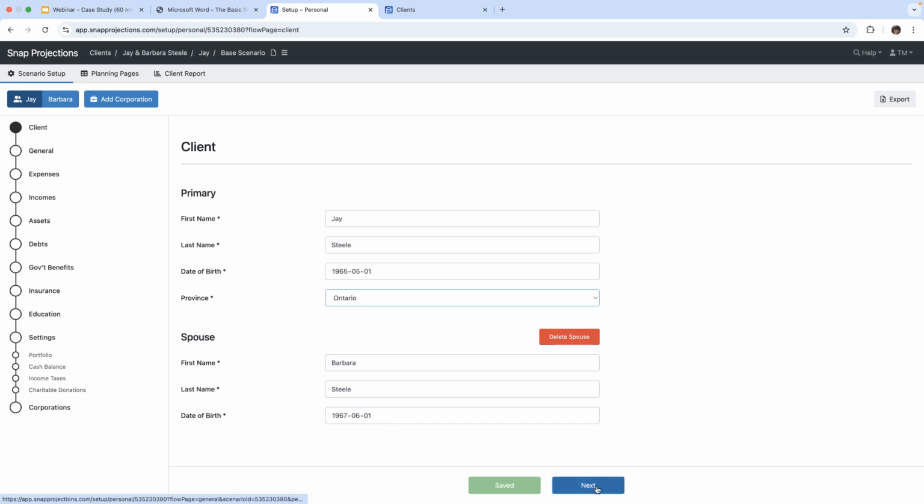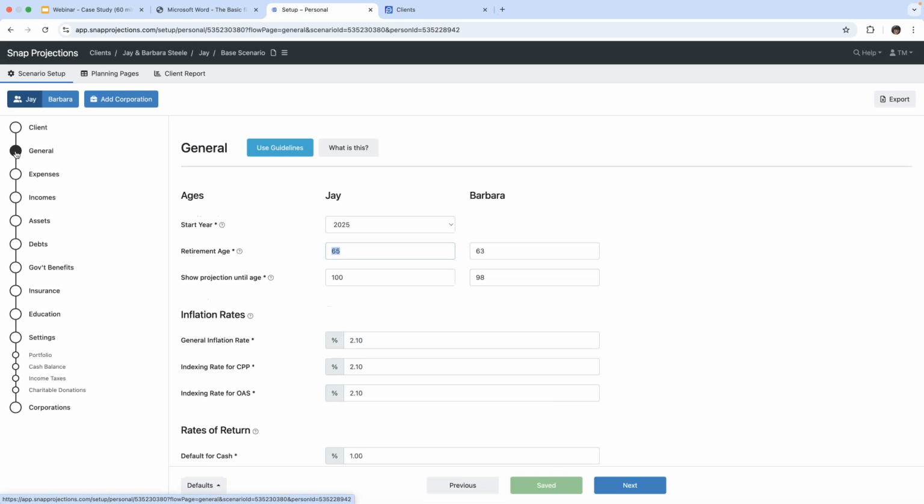So we have a couple of options here. We can click Next to move on to the next page, or we can go to our left side navigation menu and we can just click on the next page, which is the general page. So from here, we can see that we are in the year of 2025. Our clients' retirement ages are age 65 for Jay and 63 for Barbara, and this is in accordance with their financial planning questionnaire. And we are going to show the projection until the age of 100 for Jay, and that will be age 98 for Barbara.